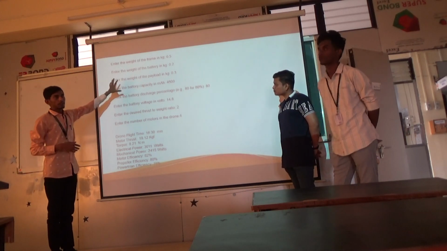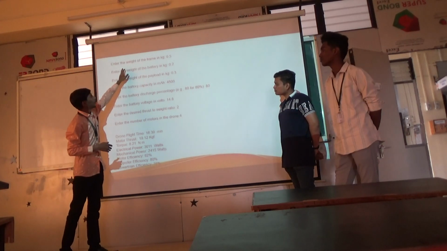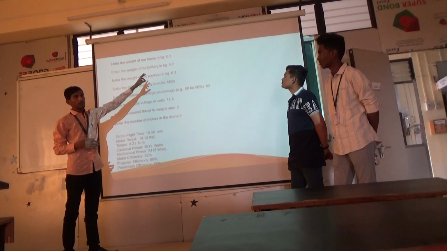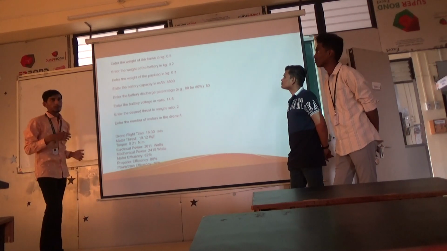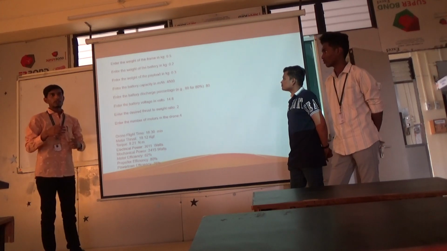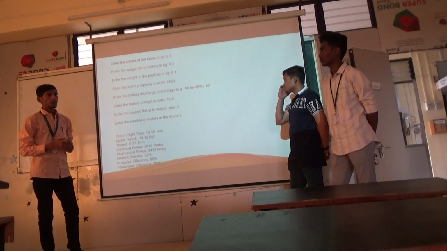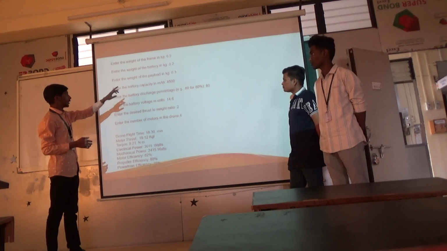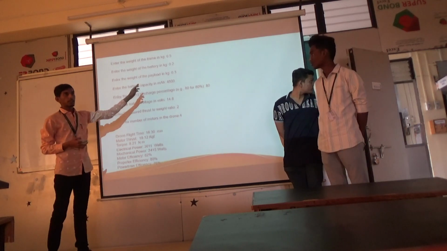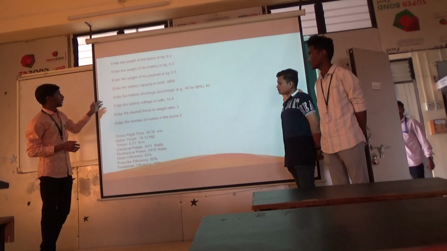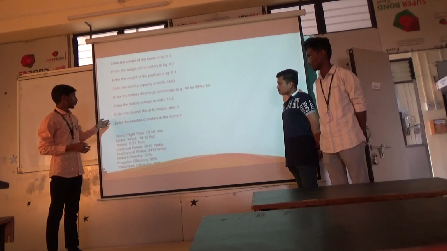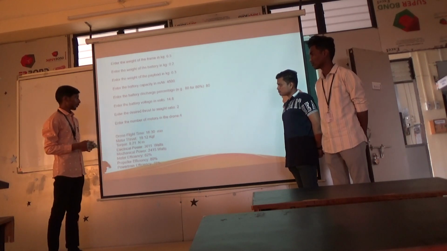First, if we run the code, it will ask what the frame weight is in kg. Let us assume 0.5, that is 500 grams, is the frame weight with controller and so on. Then battery weight, then weight of the payload, whatever camera or delivery product we added, also enter that. Then battery capacity, which is written on the battery cell itself, 4500 mAh. Then the discharge rate, battery voltage, the thrust to weight ratio, and the number of motors, which is 4.